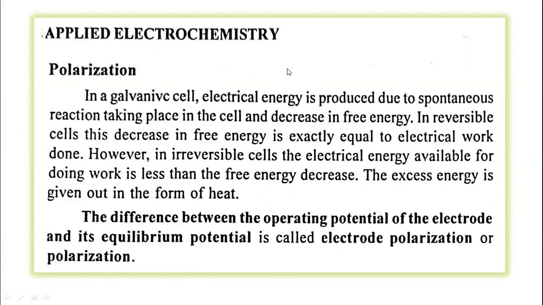We know that in a galvanic cell, electrical energy is produced due to the spontaneous reaction taking place in the cell, and there is a decrease in the free energy. In reversible cells, this decrease in the free energy is exactly equal to the electrical work done.